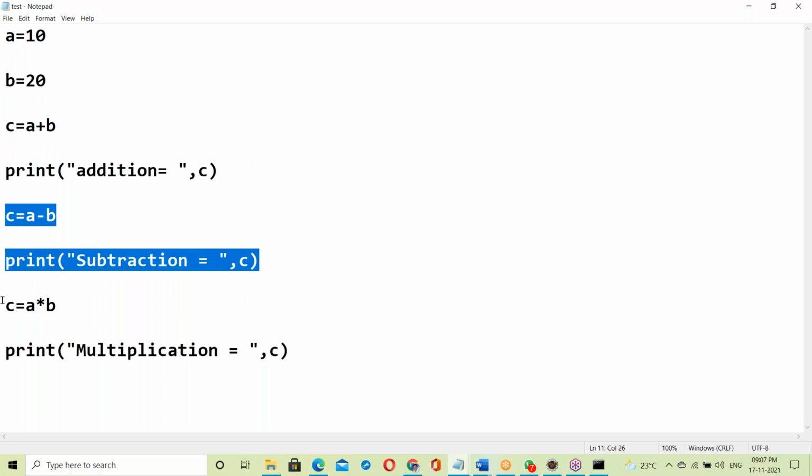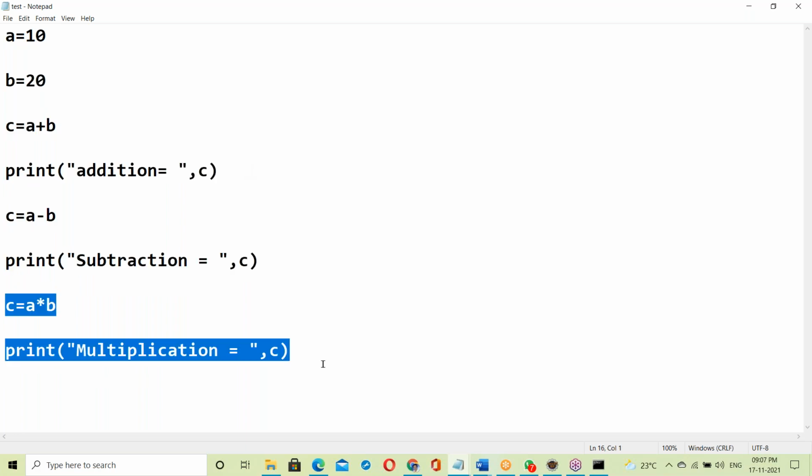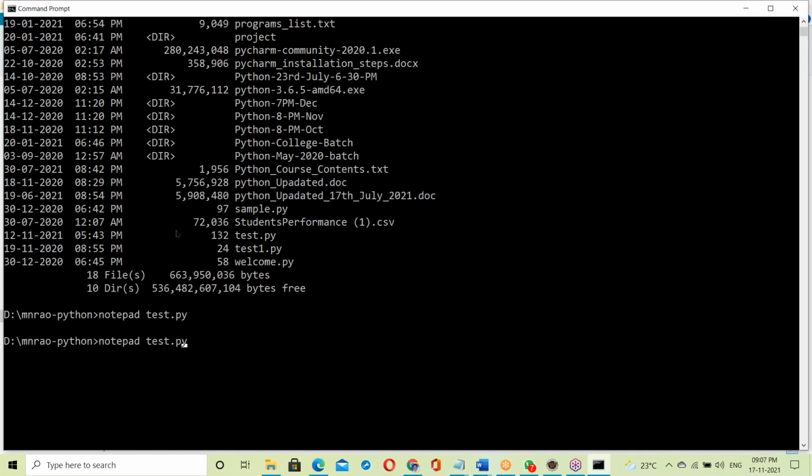Next, this is subtraction. This is multiplication. Addition, subtraction, and multiplication of two numbers. Okay, fine. Now this program runs directly. Now Python, that Python is an interpreter. The Python interpreter takes your test.py, the Python script, and executes it directly.